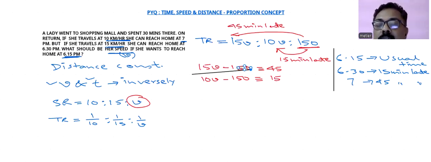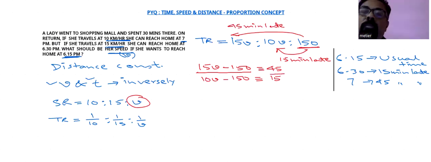When two terms are proportionate, we cannot go for further calculation with the proportionate sign. So we need some equation, so we need some equal to sign here.